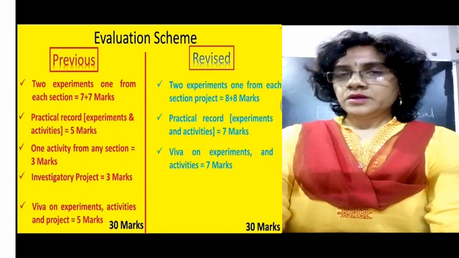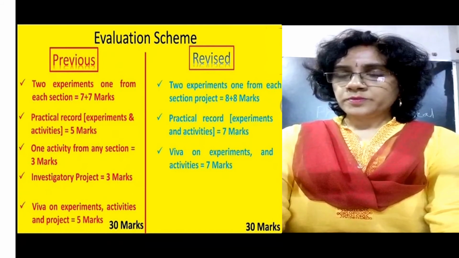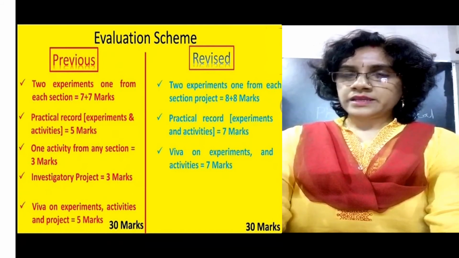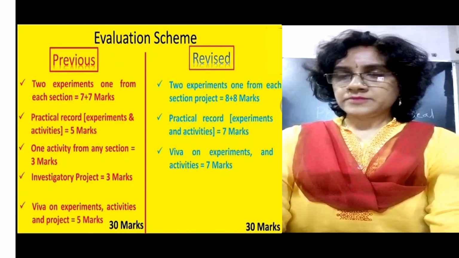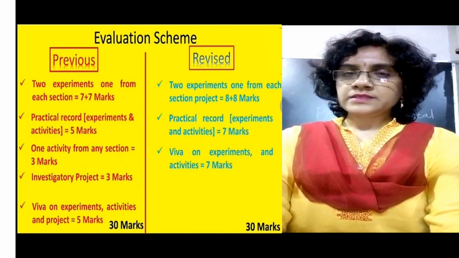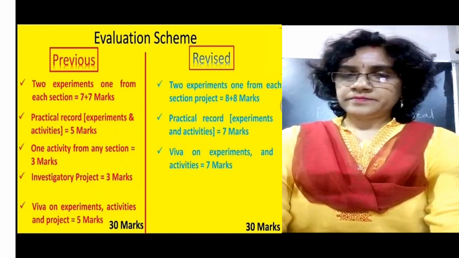The practical record copy, which has the records of experiments and activities, will carry 7 marks. In the revised physics practical syllabus, there is no need to perform any activity in the exam time.